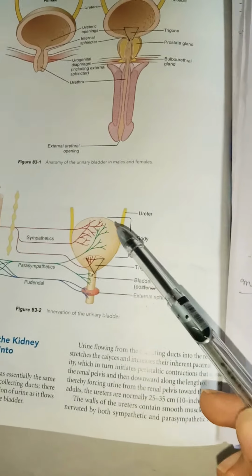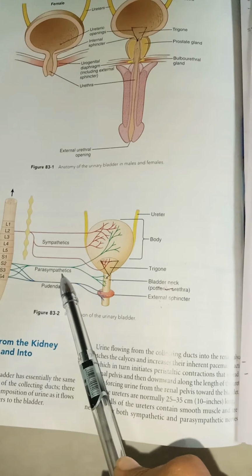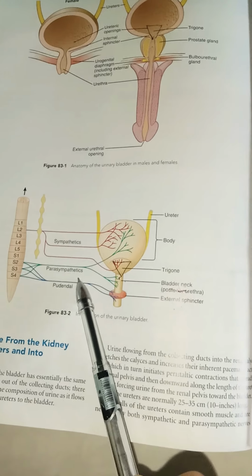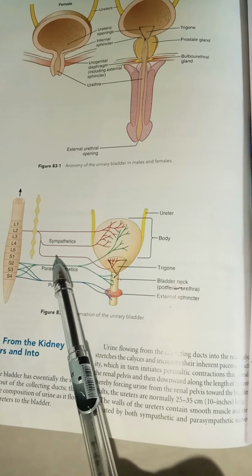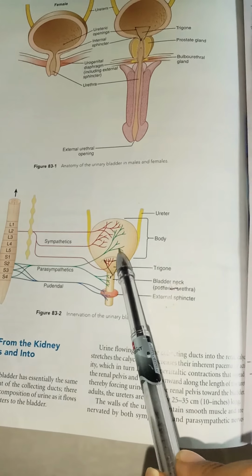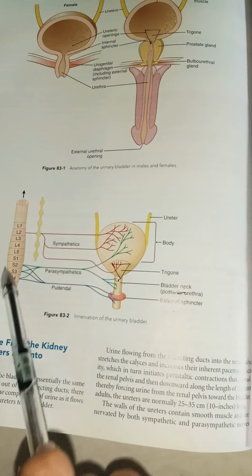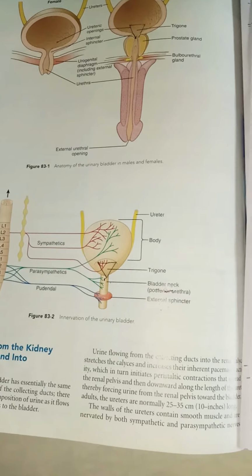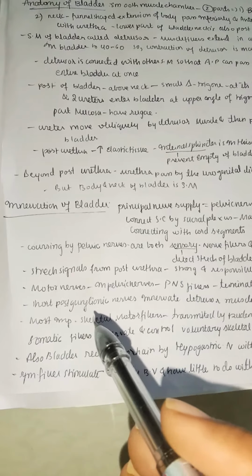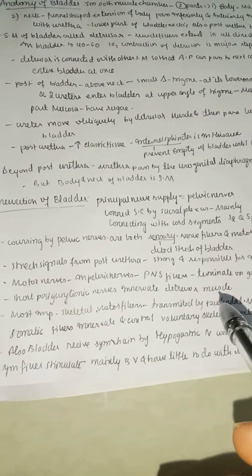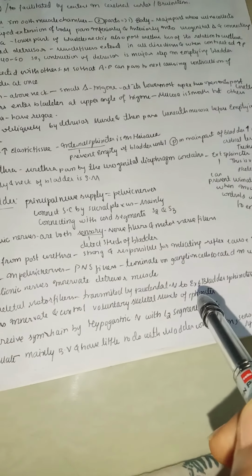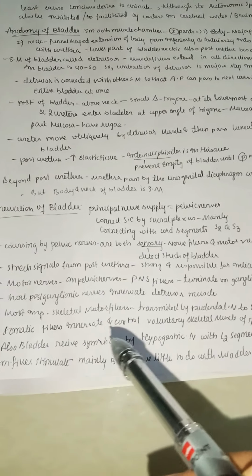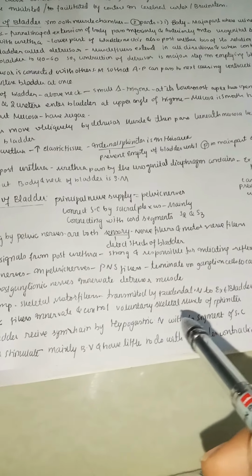So in the wall of the bladder we also have parasympathetic fibers. These parasympathetic nerve fibers are especially motor nerves, meaning they bring information from the spinal cord to the bladder, whereas sensory nerves take information from the bladder to the spinal cord. Short postganglionic nerves innervate the detrusor muscle, and most important, skeletal motor fibers are transmitted by the pudendal nerve to the external bladder sphincter. These are somatic fibers which innervate and control the voluntary skeletal muscles of the sphincter.